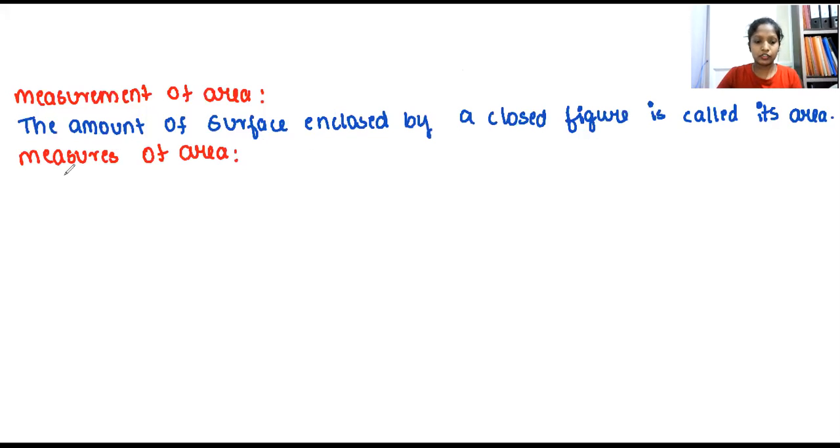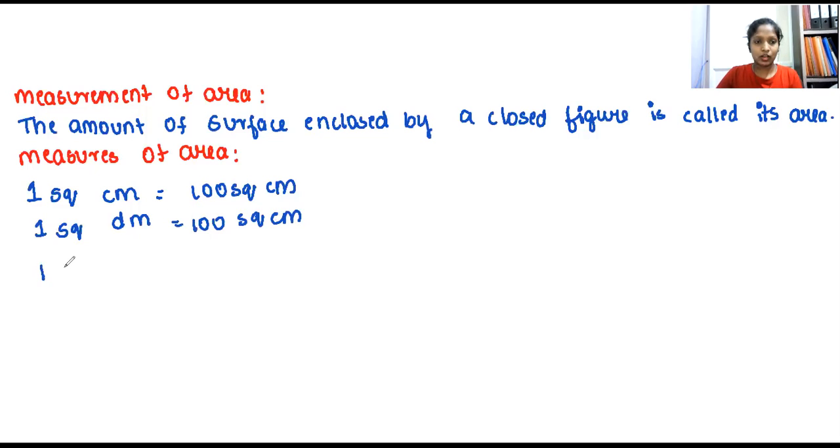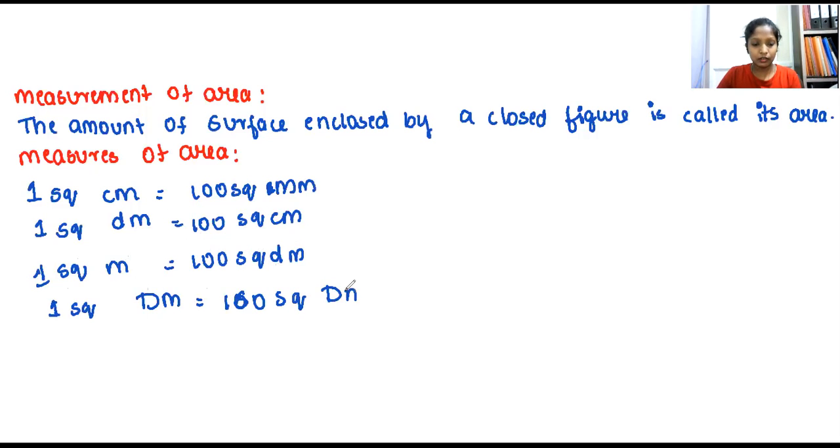First, 1 square centimeter will be equal to 100 square millimeter. 1 square decameter will be equal to 100 square meter, and 1 square meter will be equal to 100 square decimeter. 1 square hectometer is equal to 100 square decameter, and 1 square kilometer will be equal to 100 square hectometer.